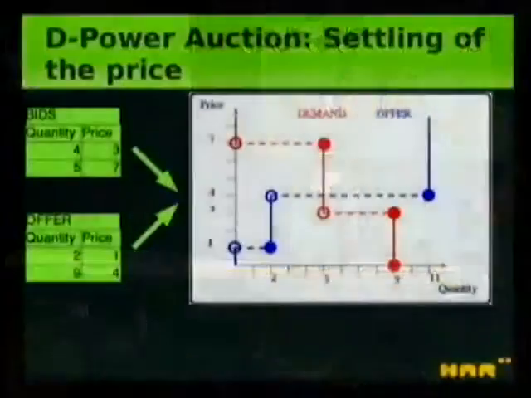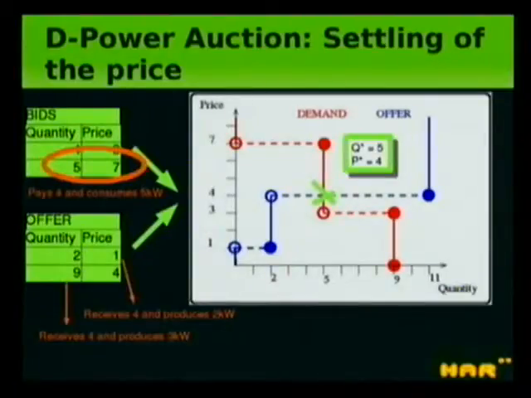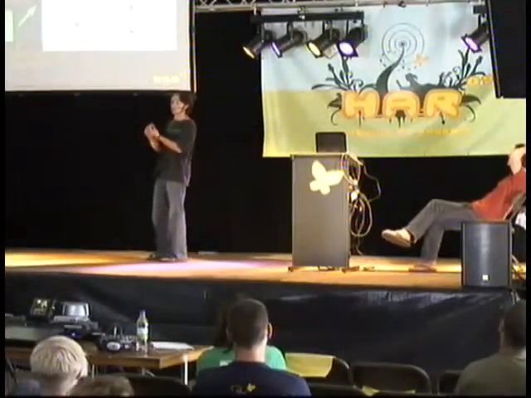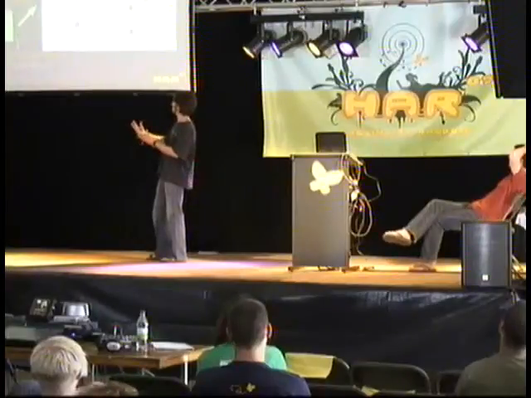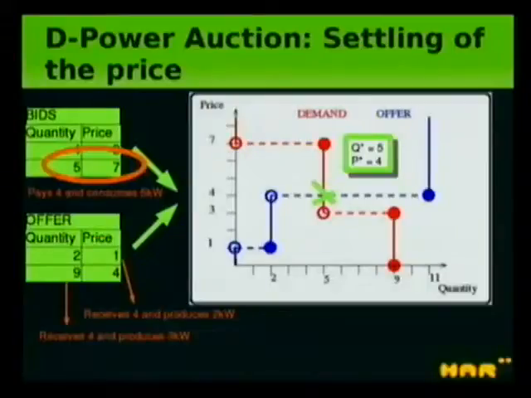And what we do every minute is that we simply match the demand and the offer, and here we will say, okay, the price will be 4 and the quantity will be 5, and this point is supposed to have some good characteristic in the sense that it leads to some optimal behavior in the system. So we didn't verify that, but we trust the economists to have found a good system, and at least this will settle the system such that there will be a unique quantity, so the offer will be equal to the demand.